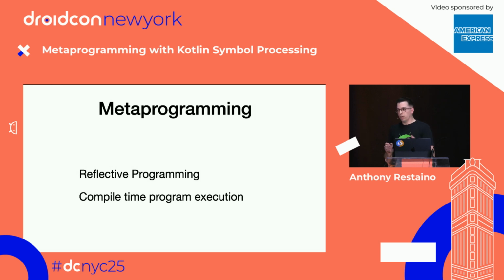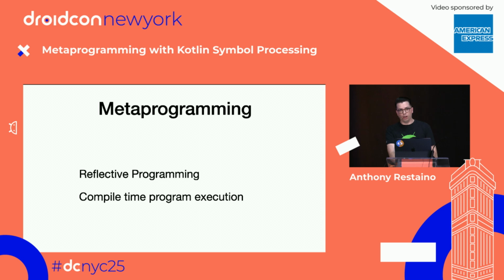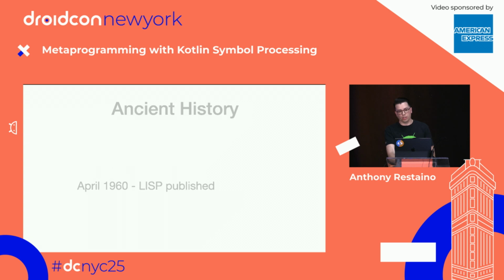And so that ranges pretty much all the way throughout history. The history of coding is generating code, and that is probably why you're here today, because we're talking about KSP, and KSP is code generation. So that's pretty abstract. We're going to start with a scenario and we're going to build a KSP using that. But before that, we're going to go into some of the history.